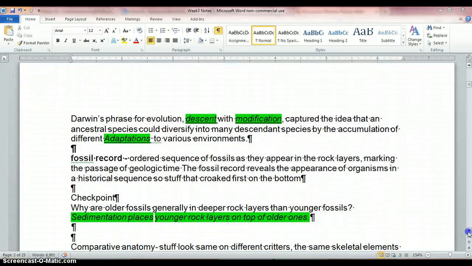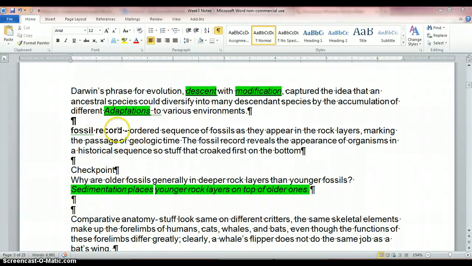Nice little checkpoint. So let's do the definition of fossil record. Fossil record is an ordered sequence of fossils as they appear in the rock layers or strata, marking the passage of geologic time. The fossil record reveals the appearance of organisms in a historical sequence, so stuff that died first is on the bottom. Generally.